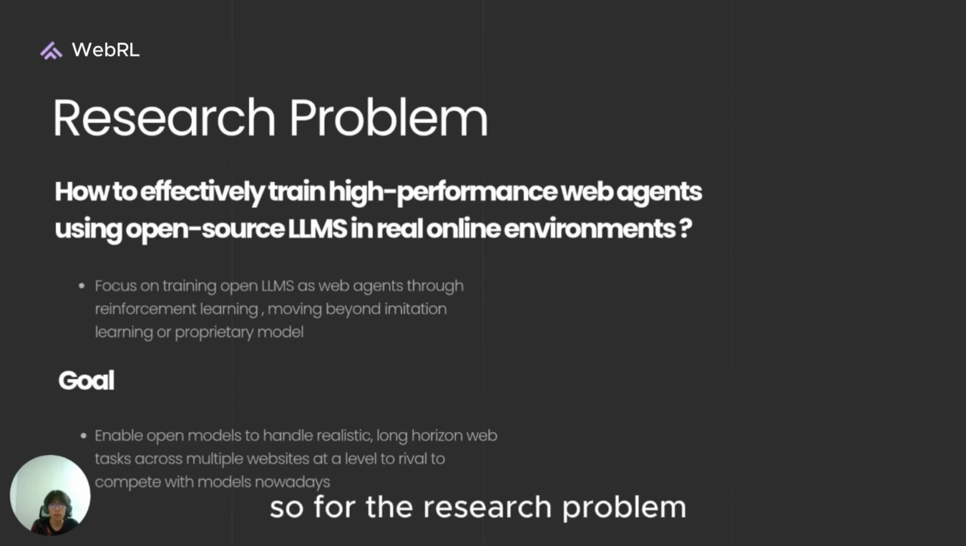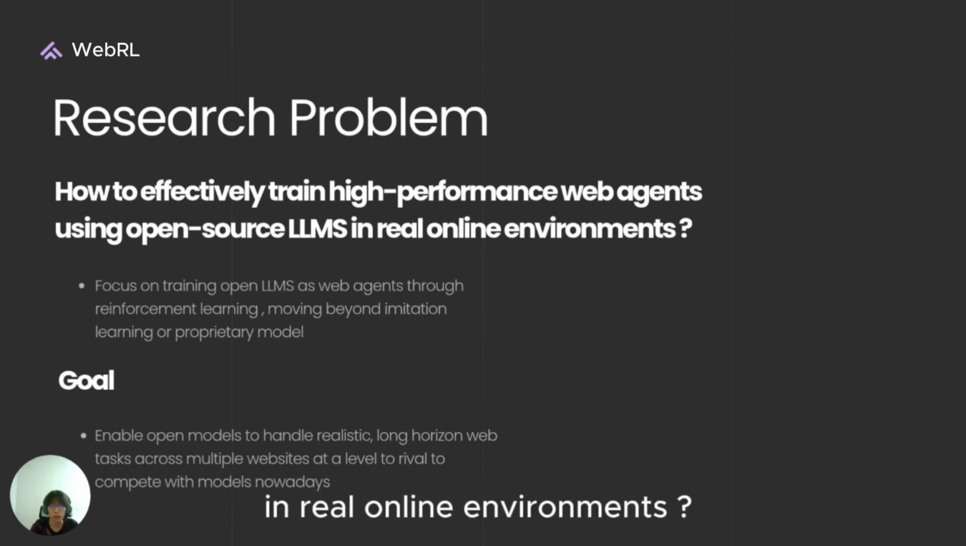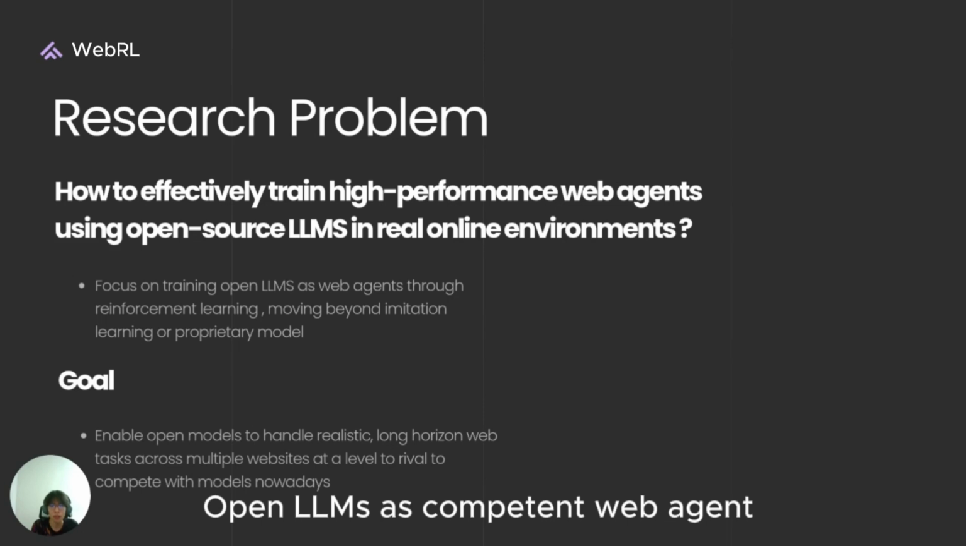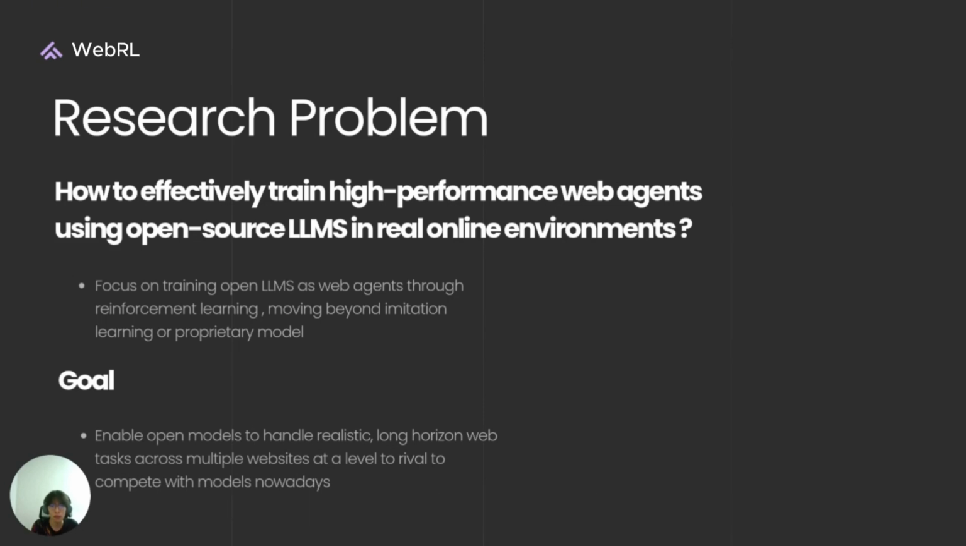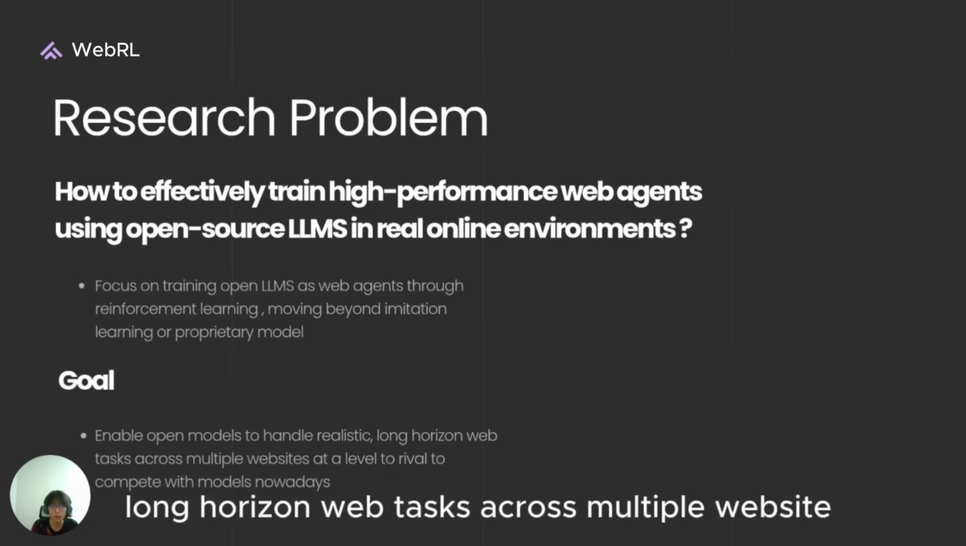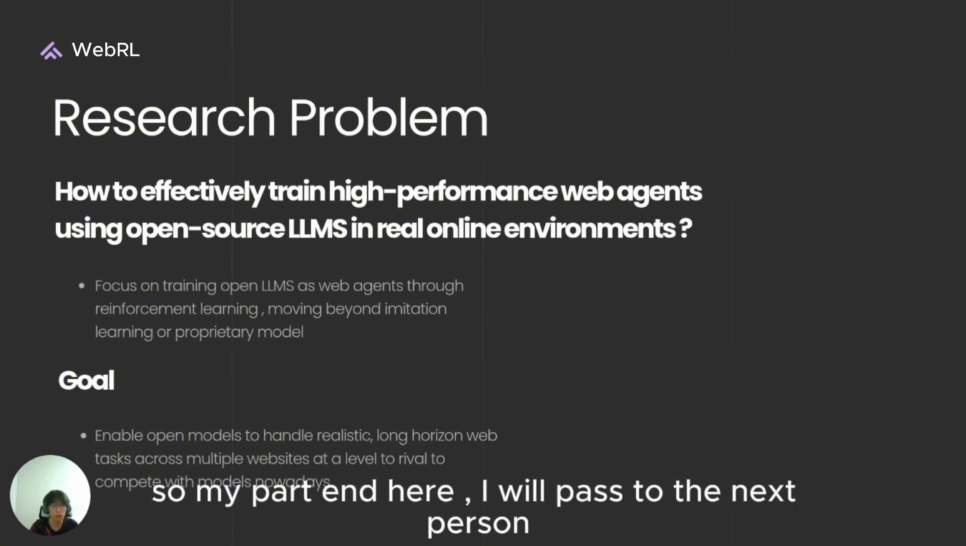The research problem is how to effectively train high performance web agents using open source LLMs in a real online environment. Specifically, the paper focused on training an open LLM as a competent web agent in the WebArena benchmark through reinforcement learning, moving beyond imitation learning or probability models. The goal is to enable open models to handle realistic long horizon web tasks across multiple websites at a level that rivals current LLMs. So that's my part, I will pass to the next person.